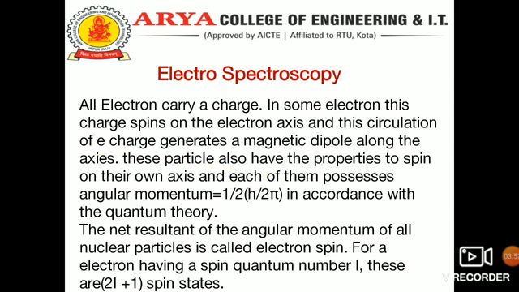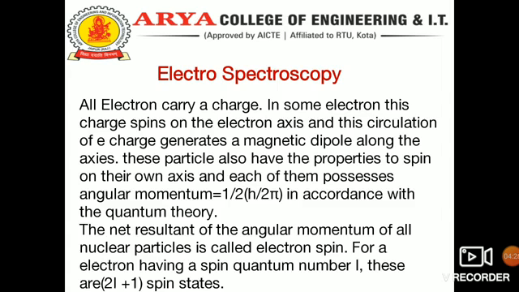In spectroscopy, all electrons carry charge. In an electron, this charge spins on the electron axis, and this circulation of electron charge generates a magnetic dipole along the axis. The net resultant of the angular momentum of all particles is called electron spin.